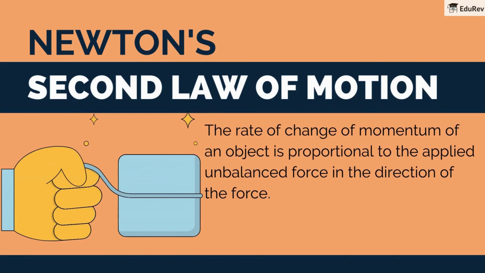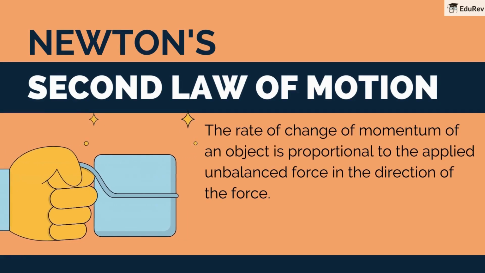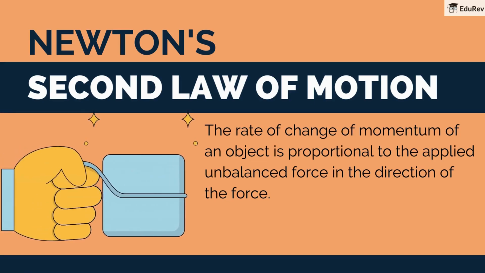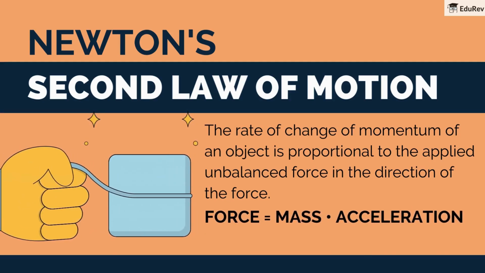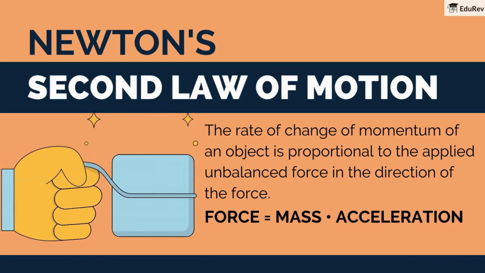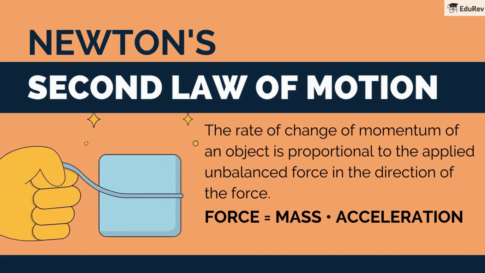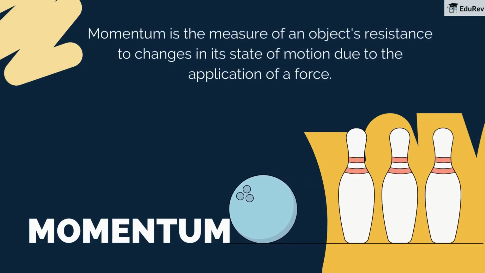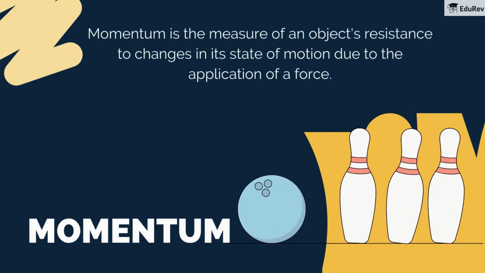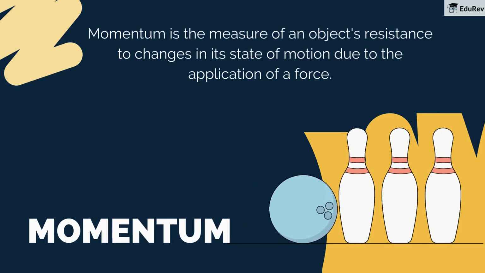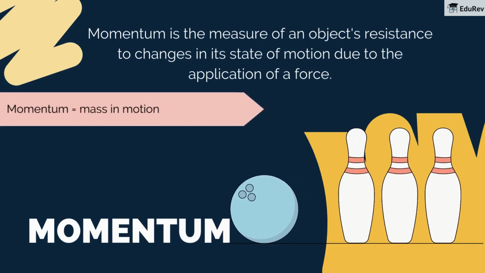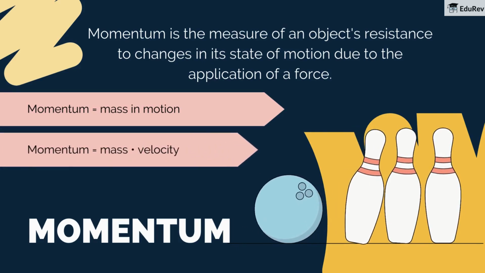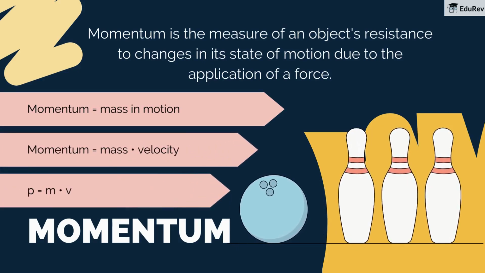The rate of change of momentum of an object is proportional to the applied unbalanced force in the direction of the force. This can be expressed as force is equal to mass times acceleration. This leads us to understand the concept of momentum. Momentum is the measure of an object's resistance to changes in its state of motion due to the application of a force. It's defined as mass in motion. Momentum is equal to mass times velocity.